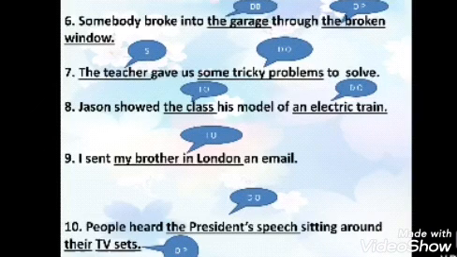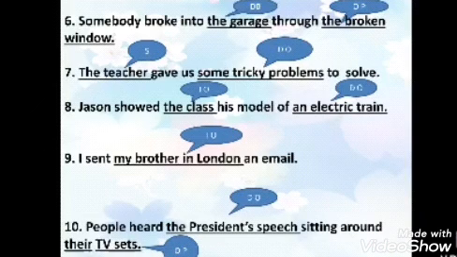Then the seventh one, the teacher gave us some tricky problems to solve. So who gave us some tricky problems to solve? The teacher. So the teacher is your subject and the teacher gave what? Some tricky problems. So some tricky problems is your direct object.